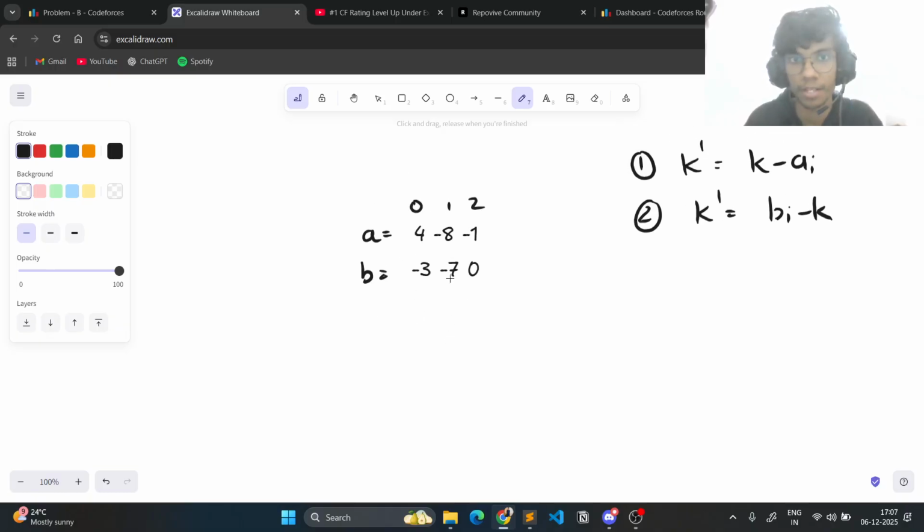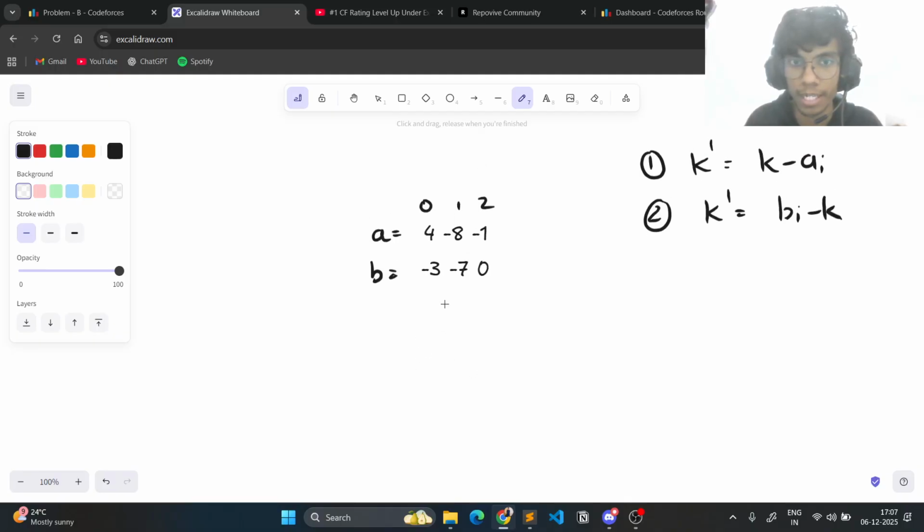So you might think that a greedy approach would work. Let's try to do it by greedy. So k is 0 initially. For now, k is 0. So if I perform the first operation, this would be 0 minus 4, which would be minus 4. Or if I perform the second operation, that would be bi minus k, which is minus 3 minus 0. So we can make this minus 3, since minus 3 is greater than minus 4. And now we are here. Now k is minus 3.